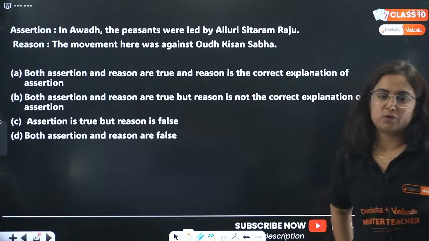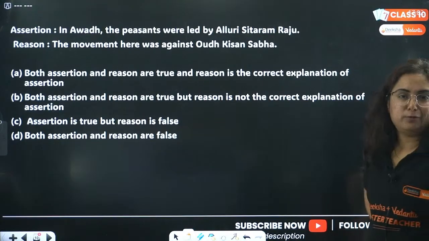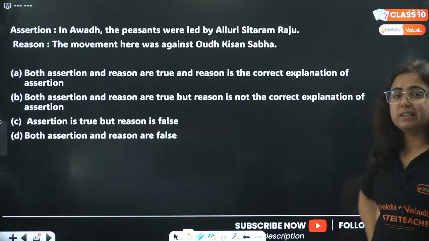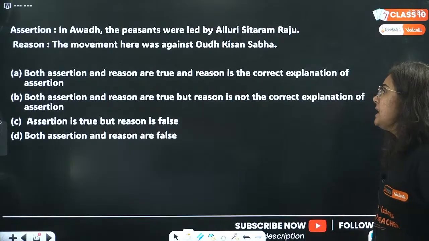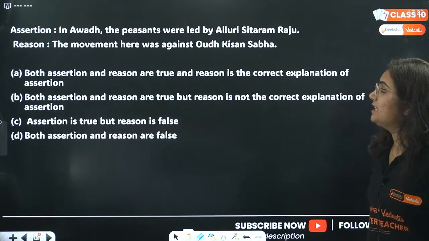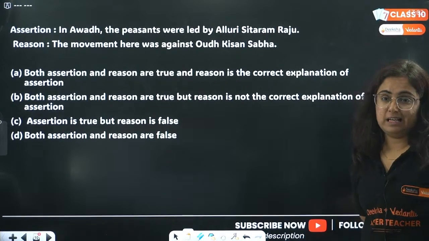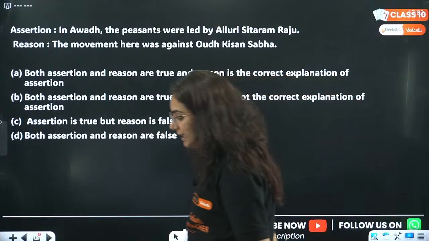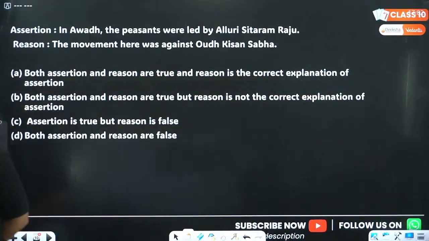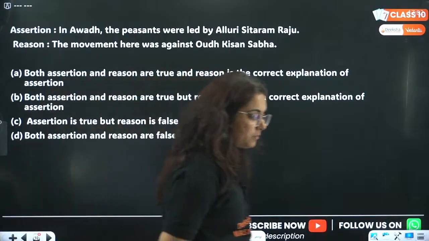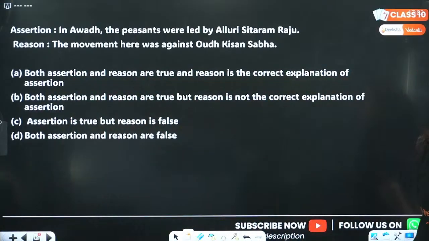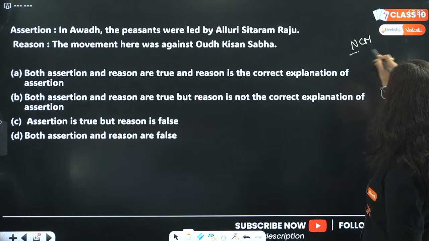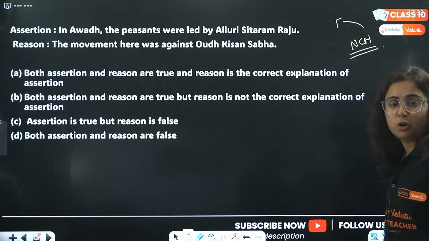Next, assertion and reason. We have the next question right in front of your screen. In Awadh, the peasants were led by Alluri Sitaram Raju. Is it correct? The reason is the movement here was against the Oudh Kisan Sabha. Was it against the Oudh Kisan Sabha? Okay, options are in front of you. Tell me the correct option for the question here. So what is the question, beta? The question is Awadh. So here the question is regarding the non-cooperation movement, right? It is somewhere aligning to the non-cooperation movement.